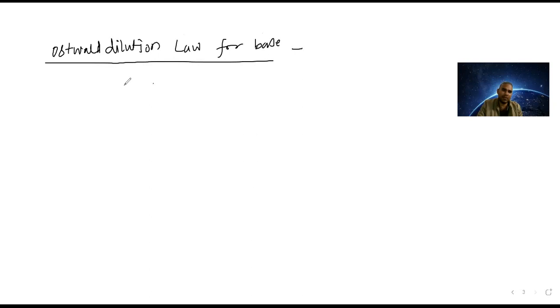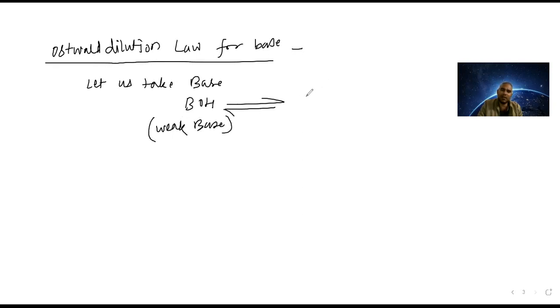Now we are talking about the base. Today I am going for the Ostwald dilution law for base. Let us take a base BOH, a common weak base. Ostwald dilution law is applied only for weak bases, so it gives B plus and OH minus.